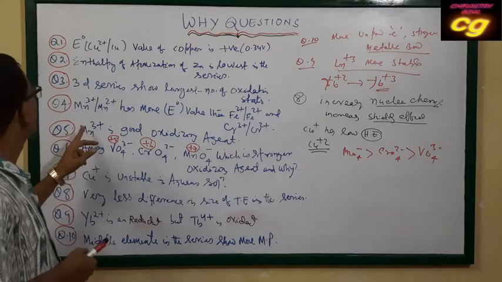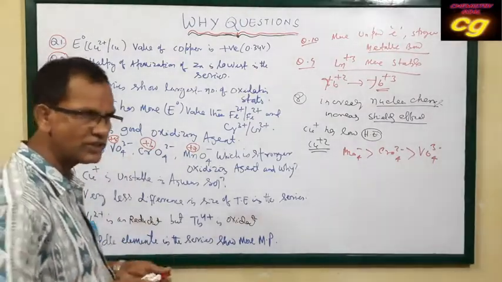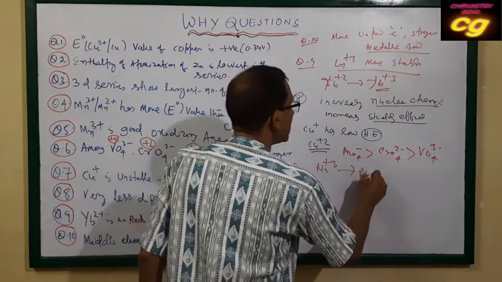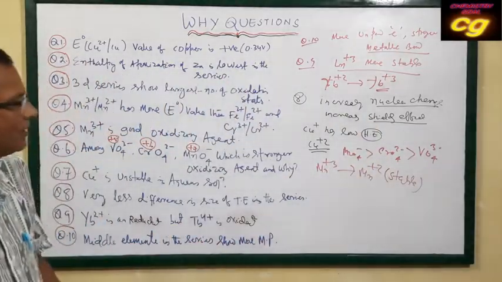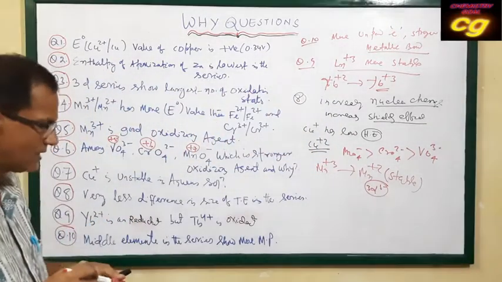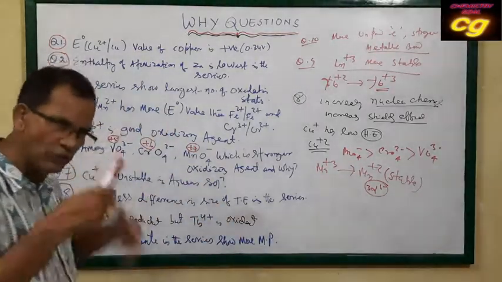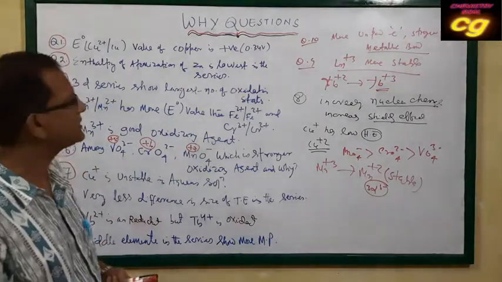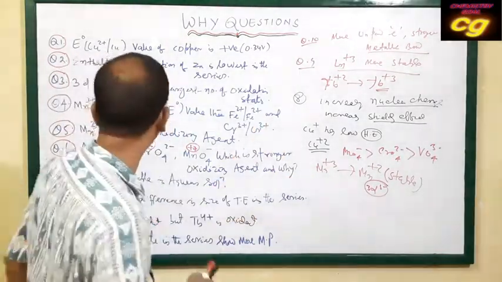Then question number 5: Manganese 3+ is a good oxidizing agent. Manganese 3+ is a better oxidizing agent because manganese 3+ easily converts to manganese 2+, because it is more stable. Because of the 3d5 state. 3d5 means half filled, more stable. That's why manganese 3+ can be easily reduced. As it is reduced, it acts as an oxidizing agent. The substance which is reduced acts as an oxidizing agent. That's why Mn3+ acts as a very good oxidizing agent.